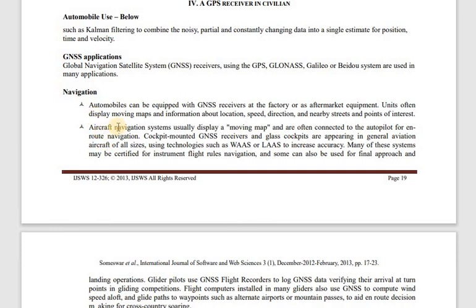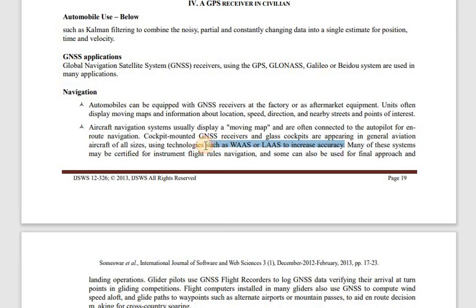Then comes the aircraft navigation system, which usually displays the moving map, and often it is also connected to an autopilot for en route navigation. So cockpit mounted global navigation satellite receivers and glass cockpits are appearing in general aviation aircraft of all sizes, using technologies such as wide area augmentation system or local area augmentation system to increase the accuracy.